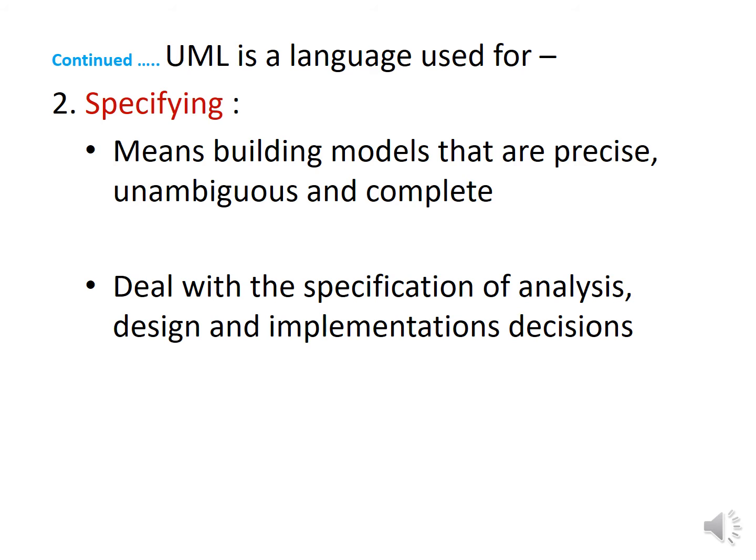The second is the specifying. The UML language is used for specifying. Specifying means building models that are precise, unambiguous, and complete. The UML addresses the specification of all important analysis, design, and implementation decisions that must be made in developing and deploying a software intensive system.